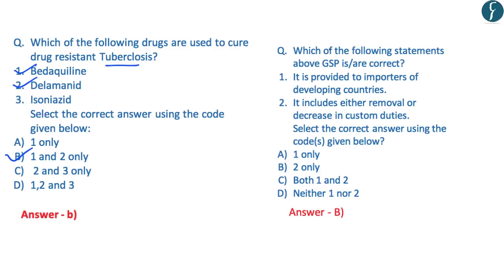Now the second question is related to the Generalized System of Preferences. In this, the first statement reads that it is provided to the importers of developing countries. Now this statement is incorrect. This is because the GSP is provided to the exporters of the developing countries, and it is also provided by the importers of the developed countries. So this statement is incorrect because it reads it is provided to the importers of developing countries. The second statement reads it includes either removal or decrease in custom duties, which is correct. So the correct answer that comes out is B, that is 2 only.